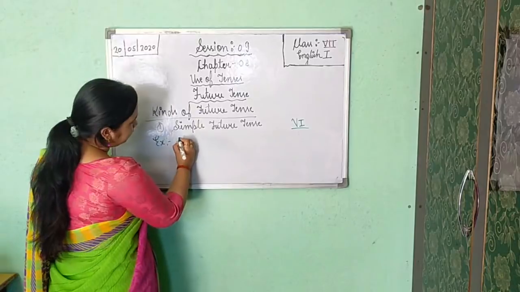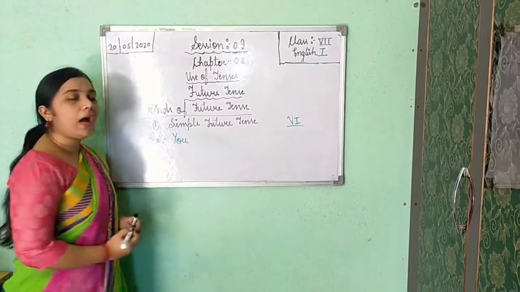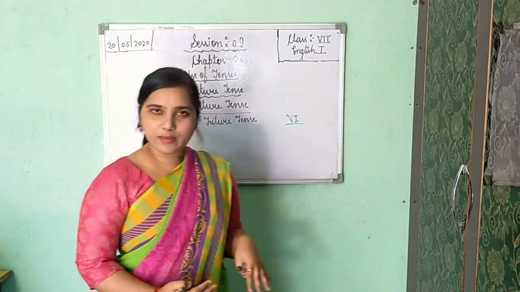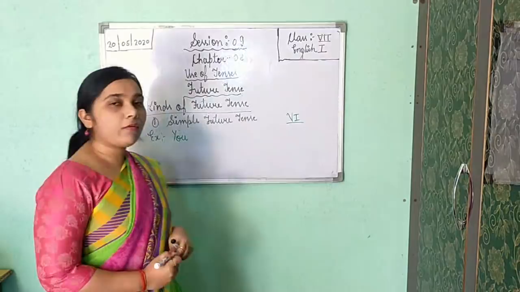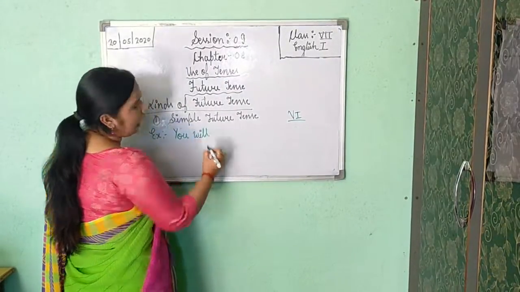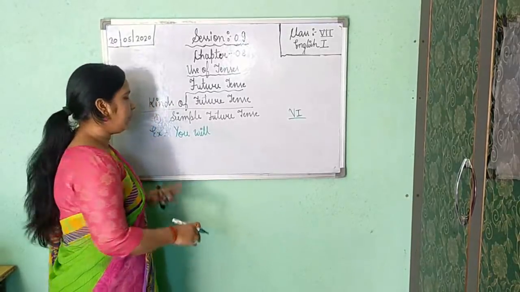Example, I am writing: I will write you. So here should we use shall or will? Yes, we have to use will only. Because with I and we only we will use shall, with all the rest we will use will.